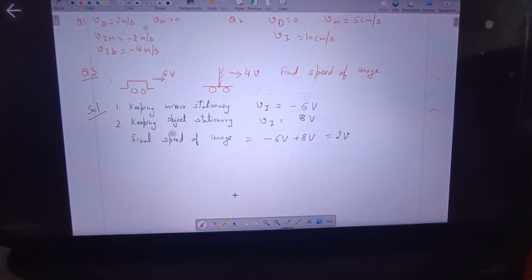Yes, what's the doubt? Suppose the mirror was moving towards the object, then what would our process have been? The same process, you just change the question accordingly: instead of 4v in this direction, say 4v in this direction. In the first case the answer was minus 6v. In the second case the answer will be minus 8v, because if I'm taking the right direction as positive, the left direction will be negative. So the final speed now becomes minus 6v minus 8v, which is equal to minus 14v.